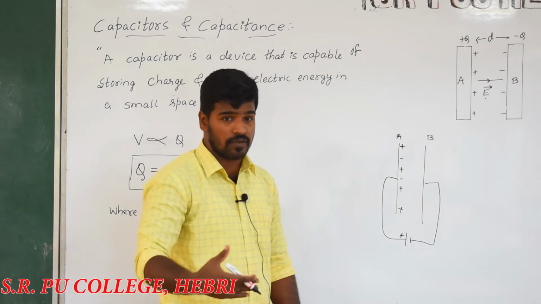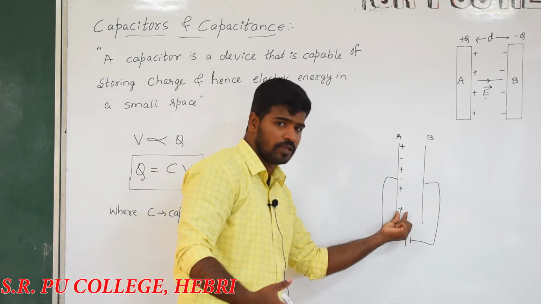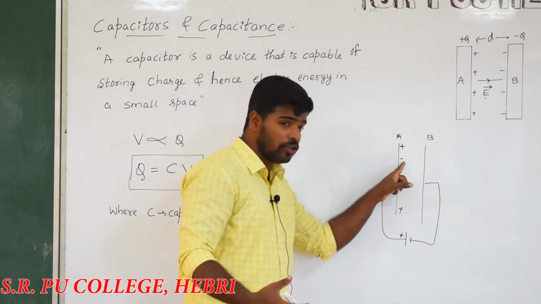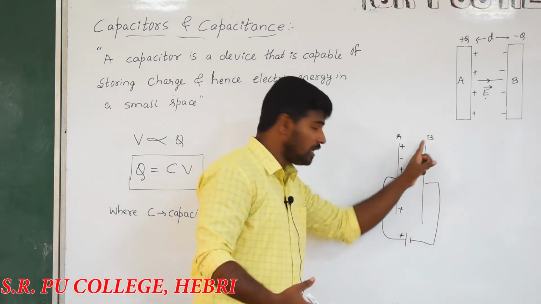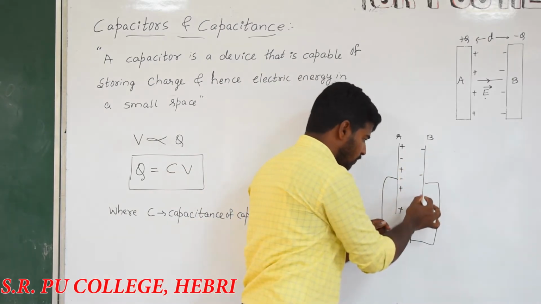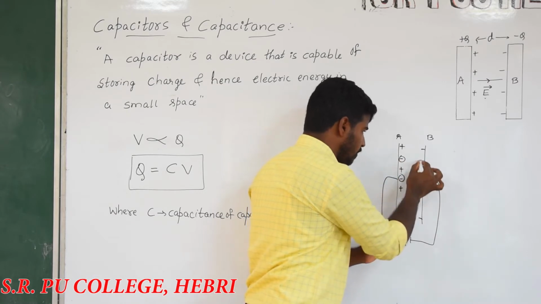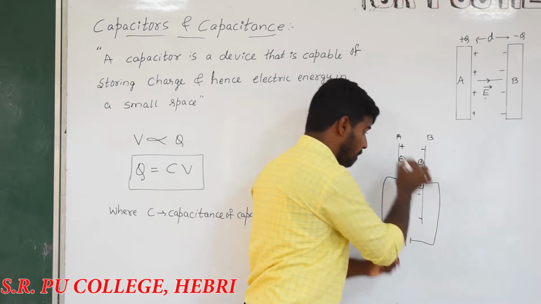During the process of charging, the conductor becomes completely positively charged, but there is a presence of minority charge carriers. As well as the conductor B, which is having the charge, will have an equal number of negative charge carriers. There is a presence of minority charge carriers which will be positive during the process of charging.